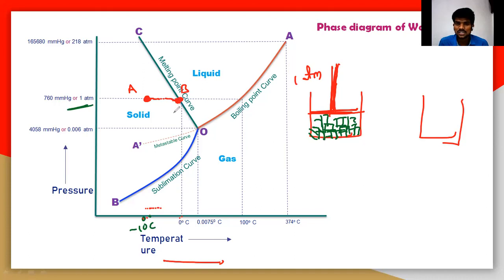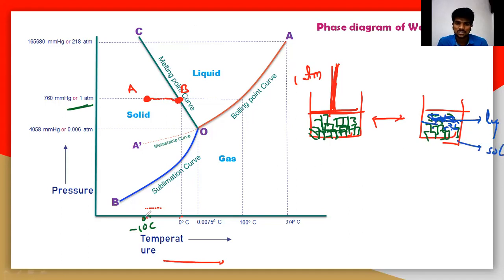Suddenly the solid is converting into water molecules. That means slowly this particular solid can be converted into liquid. The solid particles can be converted into liquid. I will show you the liquid particles with this blue color. So this blue color is a liquid, and this green color is a solid crystal.